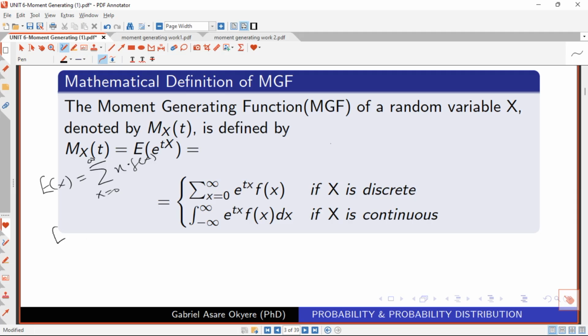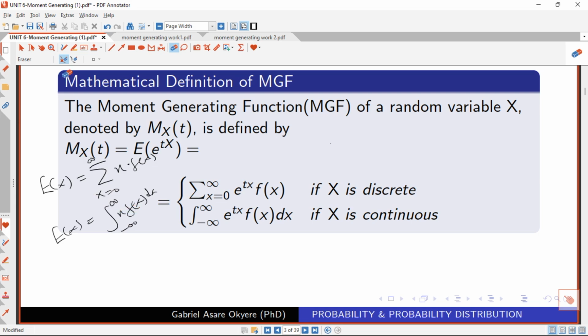For the continuous case, the expected value of x will be equal to the integral moving from negative infinity to positive infinity of x times f of x, dx. So that is what we are having here. As you can see, that's for the discrete and the continuous case. We are going to define how we can generate moment for both the discrete case and the continuous case. I was just using the discrete random variable and the continuous random variable as an example for you to really appreciate what I'm going to discuss here. You can see that when we had the expectation of x, when we come to the summation sign, here is x. When we come to the integral sign, we have x multiplying the function.